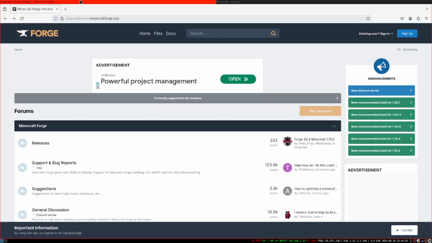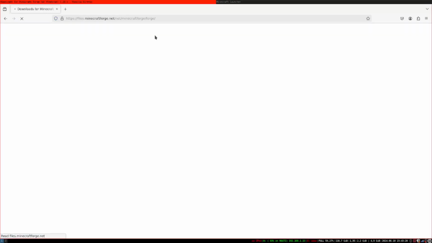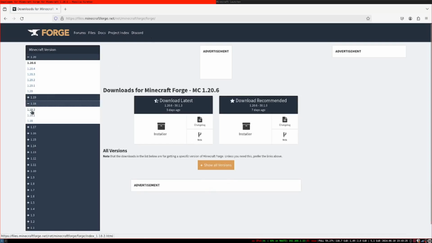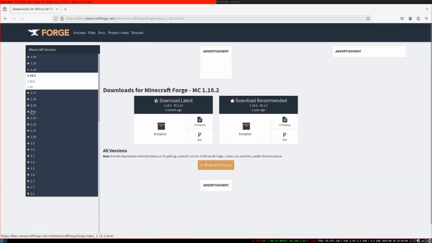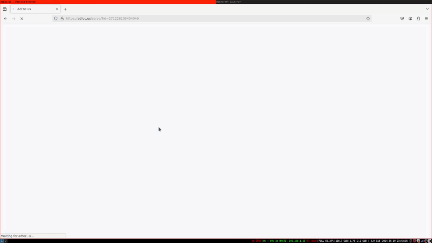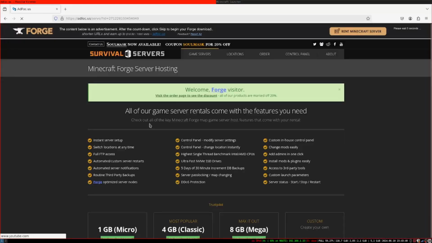So to install Minecraft Forge, I need to go to minecraftforge.net, click on Files, and here choose my version. Here we have latest and recommended. I will download the latest installer, which is just a jar file.